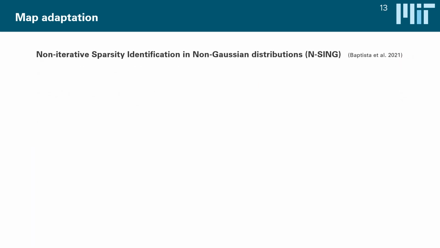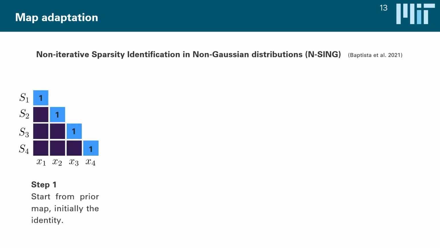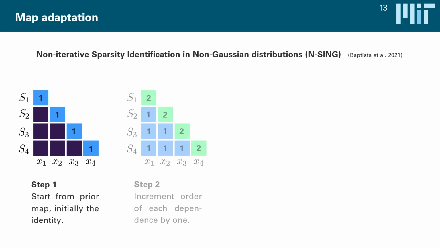And with this, let's take a look at the first adaptation algorithm we have developed. That's basically the ENSING algorithm that's been developed by Ricardo Baptista, Rebecca Morrison, and Youssef Marzouk. And in a very, very small nutshell, how this algorithm works is that we start with a very simple map, originally just the identity. And then we go for a number of iterations, where at every iteration, we add a number of candidate terms, which we can conceptually think of as increasing the complexity of every block in this representation by 1.